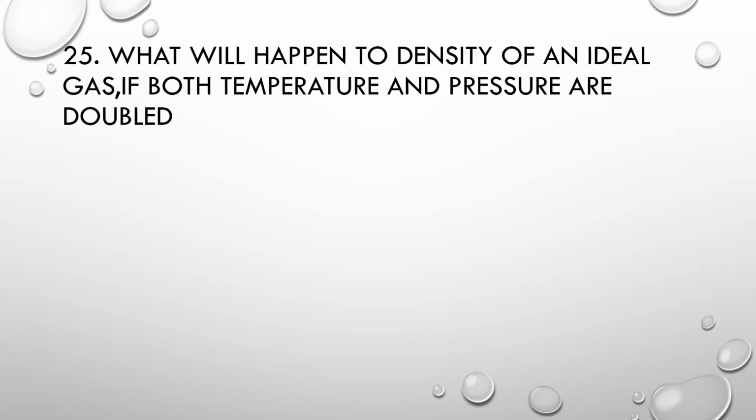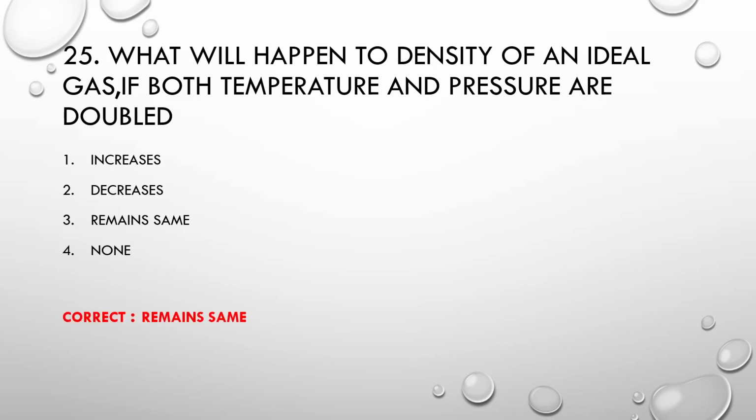MCQ number 25. What will happen to density of an ideal gas if both temperature and pressure are doubled? Option number 1, increases. Option number 2, decreases. Option number 3, remains same. Option number 4, none. Correct option is remains same.